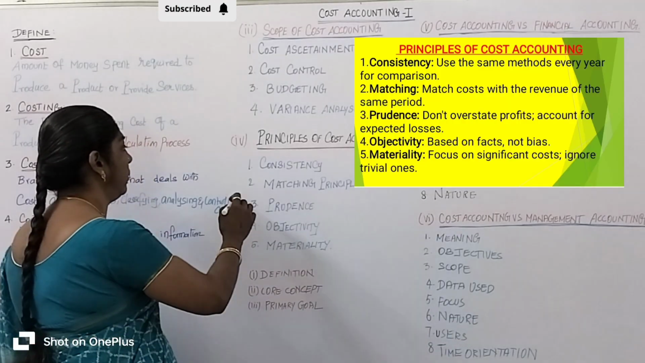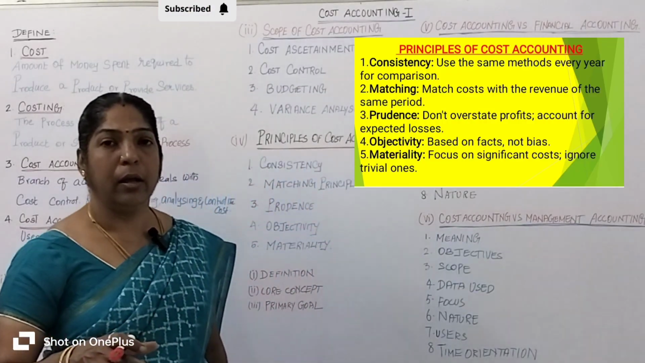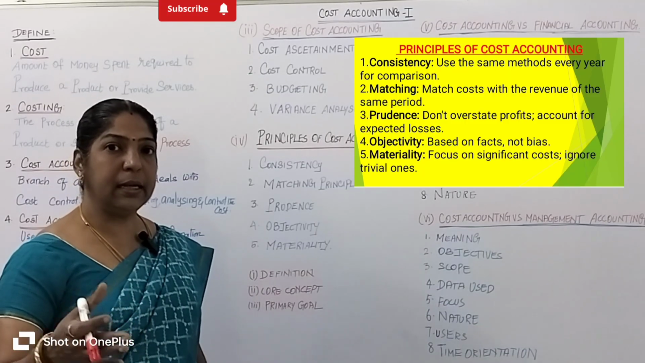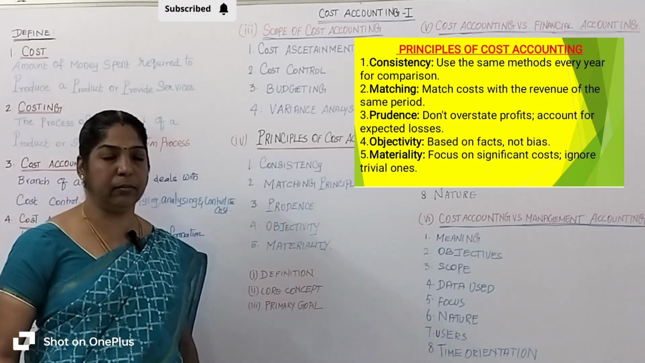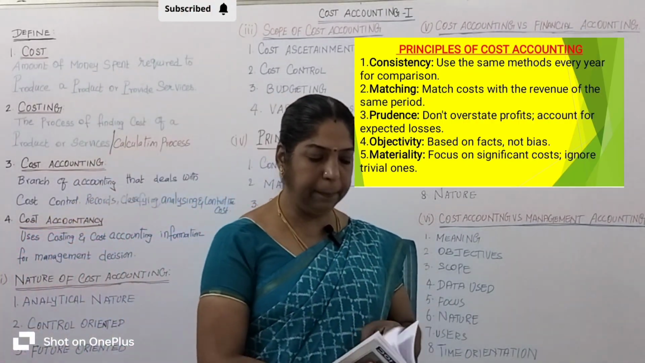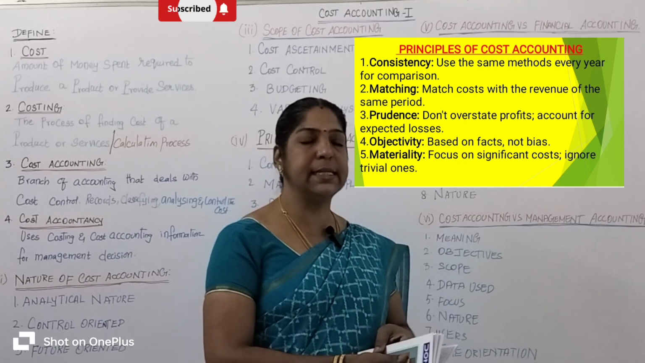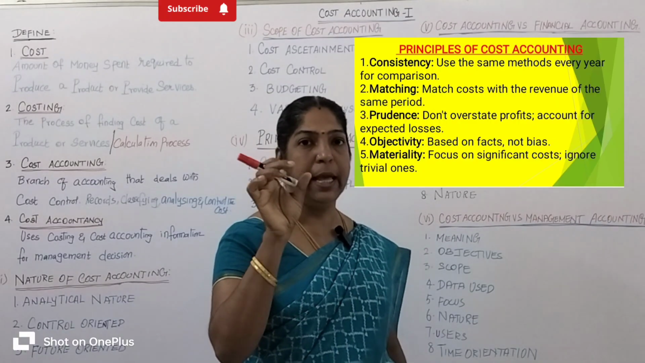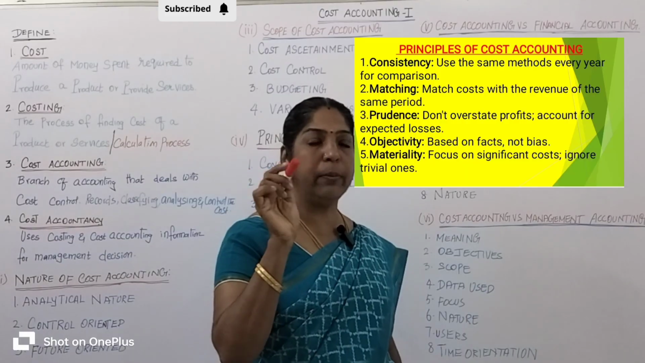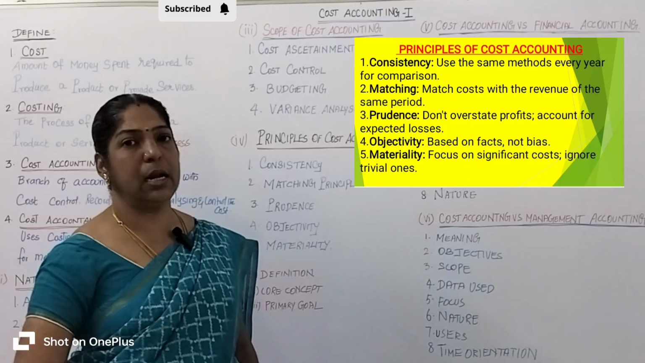Let's come to the matching principle. Cost should be calculated with the matching principle. Matching principle means cost should be matched with the revenue earned in the same period. Cost means expenses. The expenses should be matched with the revenue for the same accounting period. Underline: same accounting period. I will explain with a suitable example. Let's take a textile manufacturing company.